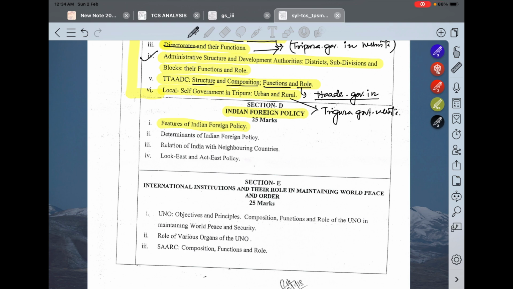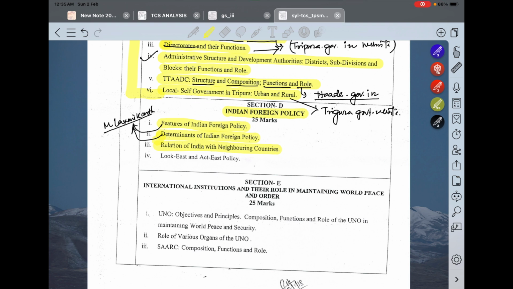From where you will read it? M. Lakshmikant. At the end of the Lakshmikant book, you will get an Indian foreign policy chapter, and there you will get its features. Okay. Determinants of Indian foreign policy, same you will get in Lakshmikant. Now, relation of India with neighboring countries. This topic you will not get in Lakshmikant.